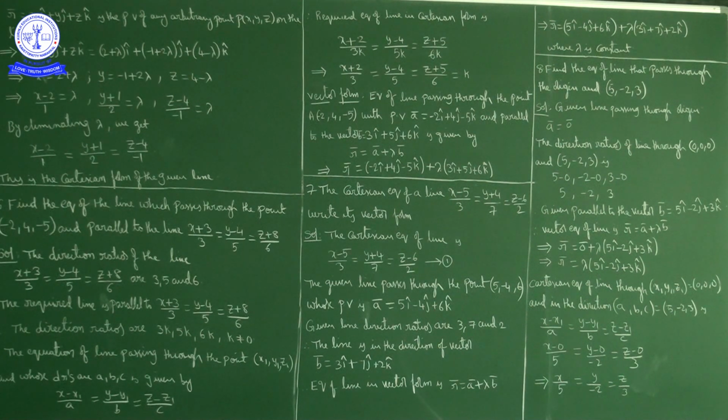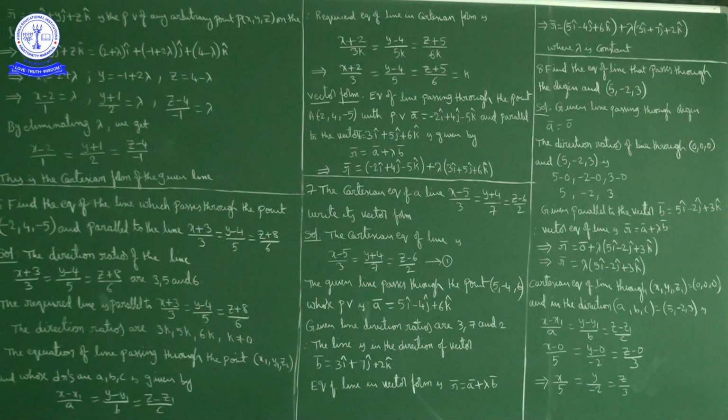Okay, so the given line x minus x1 by a is equal to y minus y1 by b is equal to z minus z1 by c passes through the point x1, y1, z1, and whose direction ratios are a, b, c. So the given line passes through the point 5, minus 4, 6. So position vector of this point is 5i cap minus 4j cap plus 6k cap.